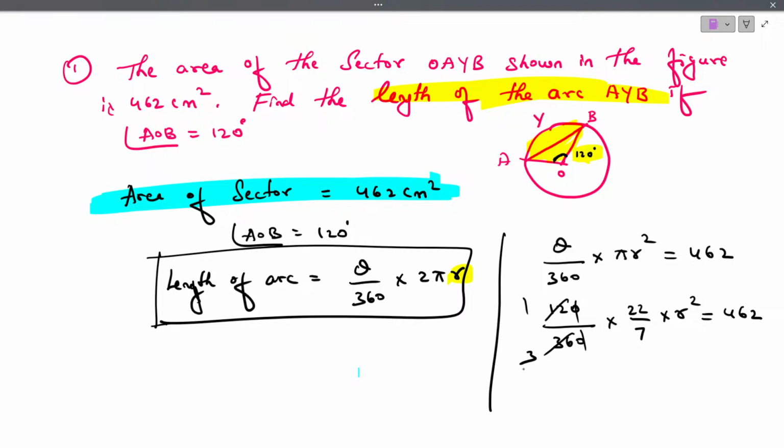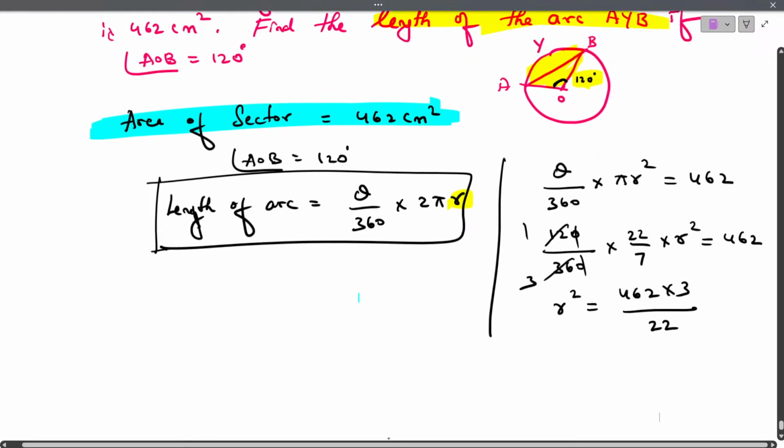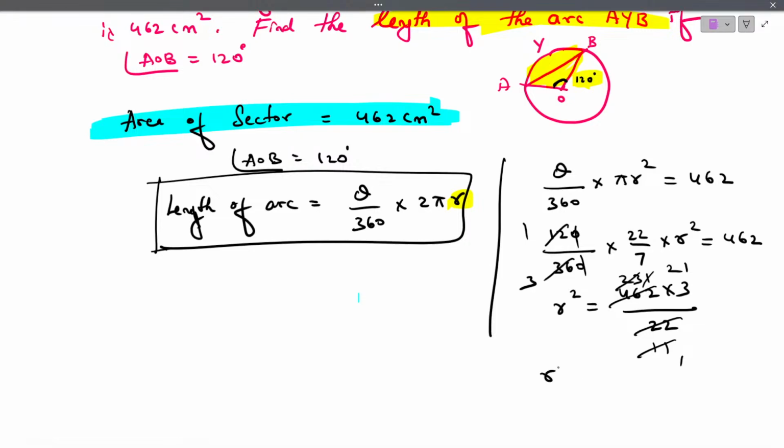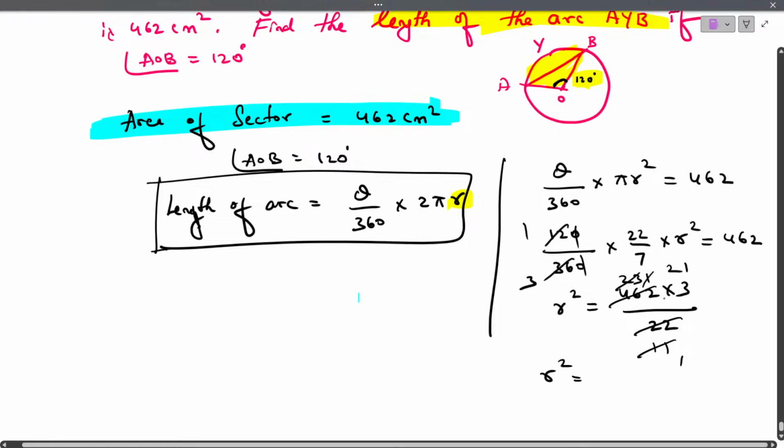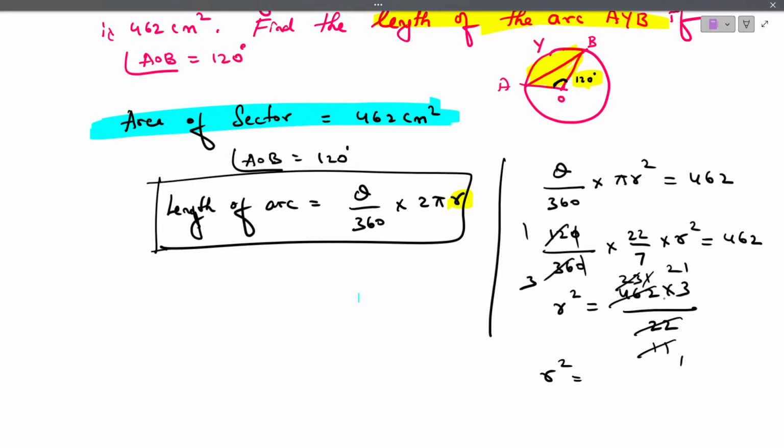Okay, is this clear? Then, will any terms get cancelled, 22 by 7 and 3? No. So we can do directly that r square is equals to 462 into 3, cross multiply, divided by 22 into 1 will become 22. As you can see, r square value is 462 into 3 divided by 22. Then 11 ones are 11, 11 twos are 22, remainder is 1. So r square is equals to what?